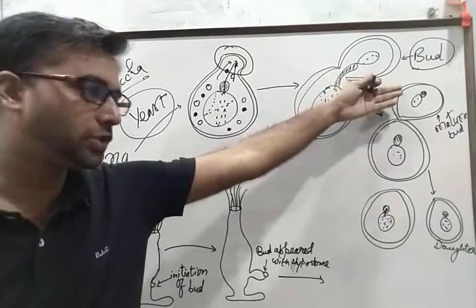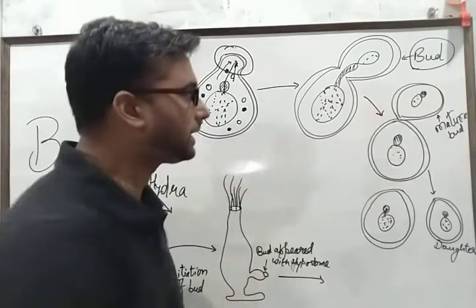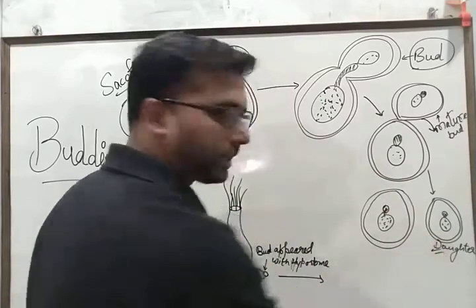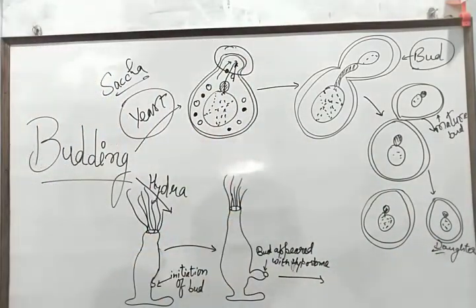When the bud becomes mature, it gets detached from the parent body and forms a daughter yeast. So this is the simplest form of budding.